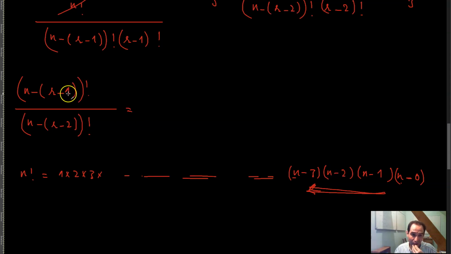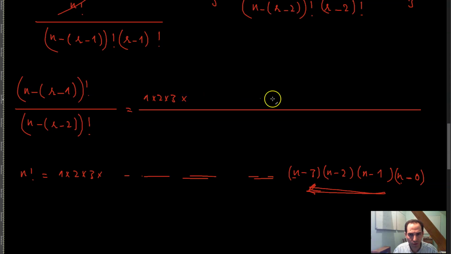That means that if you add 1 to r minus 1, you get r, which is of course not going to help me, because I just want to somehow cancel these two out, meaning that I want to write this as 1 times 2 times 3 times all the way up to, for example, n minus r minus 1. And over here I have the same thing, 1 times 2 times 3 times all the way up to n minus r minus 2.